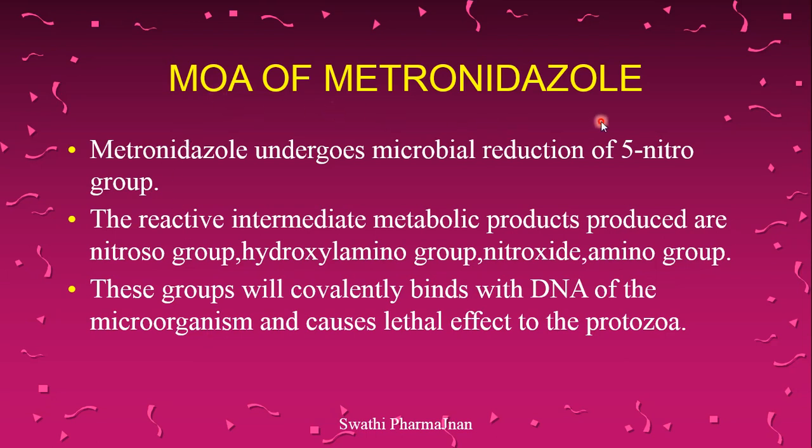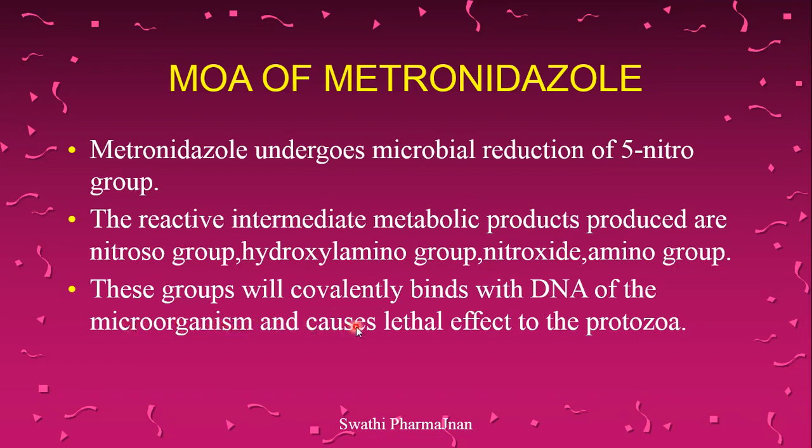Mechanism of action of metronidazole or other imidazole derivatives: after entering the patient's body, the 5-nitro group will undergo microbial reduction. When the nitro group undergoes the reduction reaction, reactive intermediate metabolic products form. The produced metabolic products may be a nitroso group, hydroxylamino group, nitroxide group or amino group.